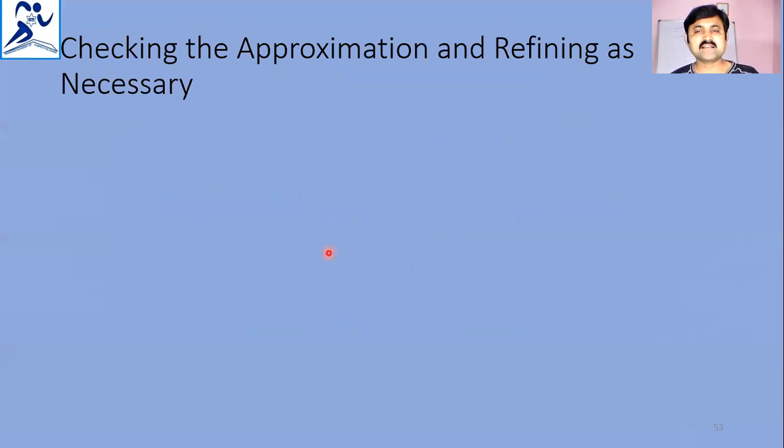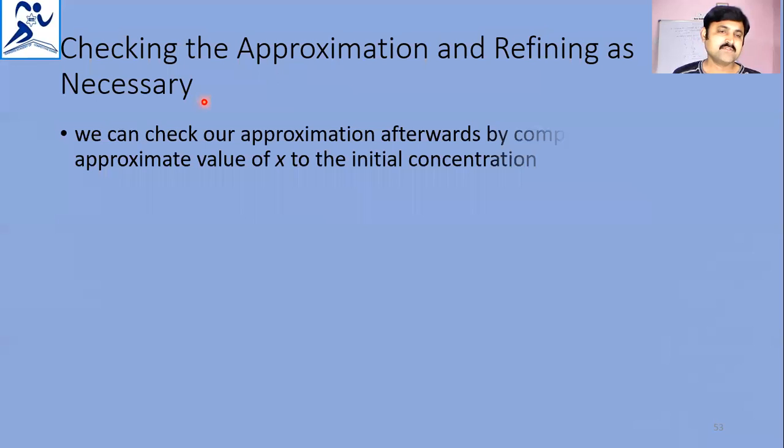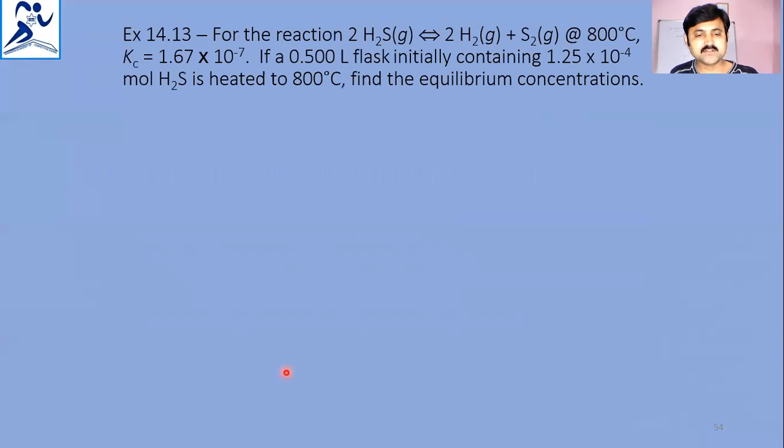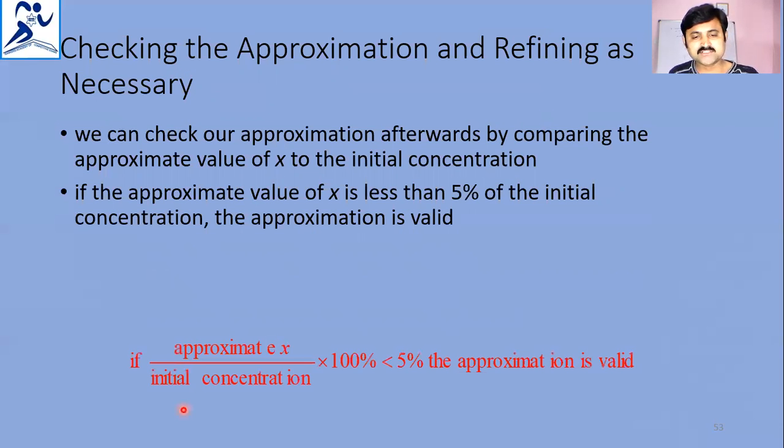Checking the approximation and refining as necessary. We can check our approximation afterwards by comparing the approximate value of x to the initial concentration. If the approximate value of x is less than 5% of the initial concentration, the approximation is valid. That is, x divided by the initial concentration, multiplied by 100%, is less than 5%, so the approximation is valid. So that can be checked using this expression.